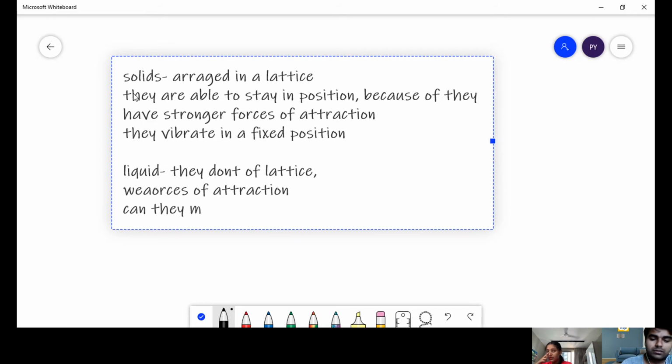And they can move about and slide past one another.